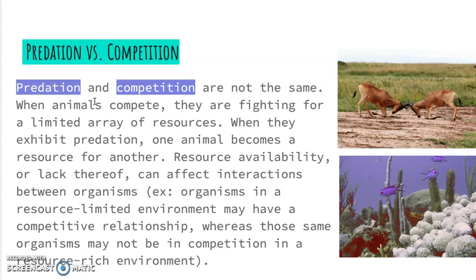So what that means is when there are an unlimited number of resources, so if there's tons of food and tons of water and lots of sunshine, lots of space, these same organisms might not be in competition. But in another situation when there is very, very little water, very little food, very little space, these organisms would be in competition just because of the amount of resources.